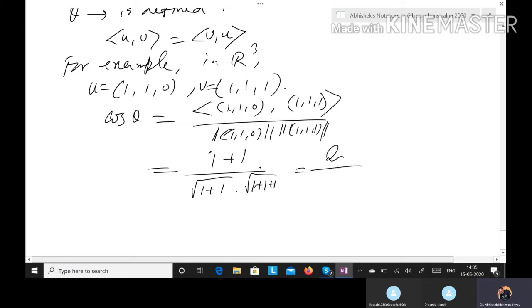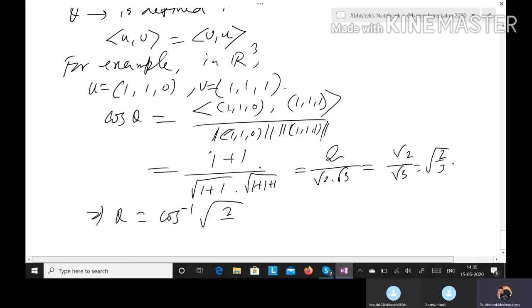So this is 2 by root 2 root 3, that is root over 2 by 3. So theta will be cos inverse of root over 2 by 3. So this is the angle. So you can calculate angle between two non-zero vectors in any real inner product space.